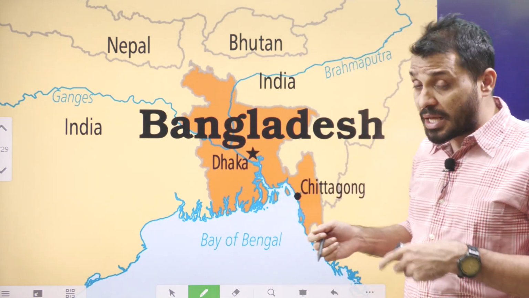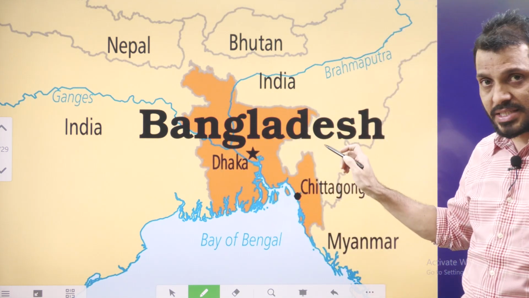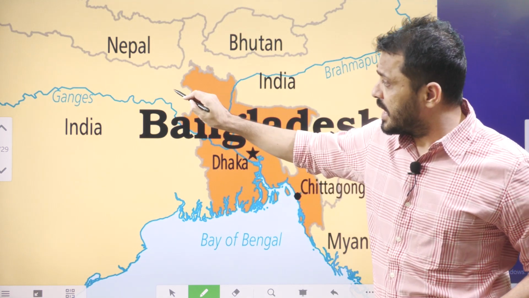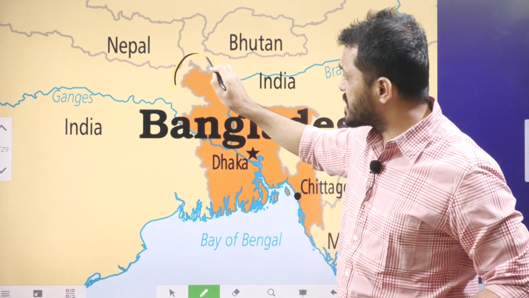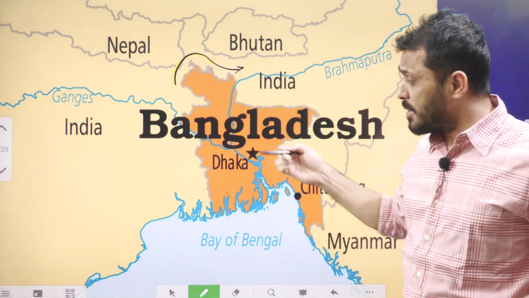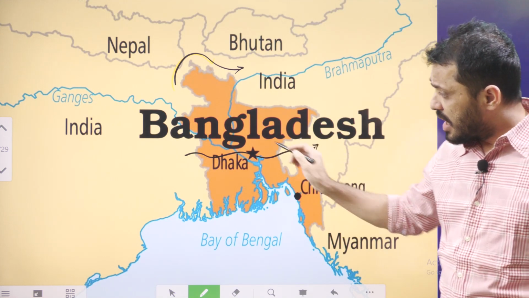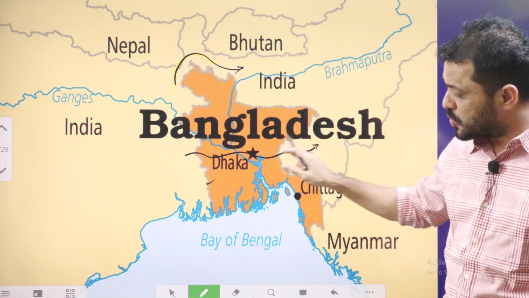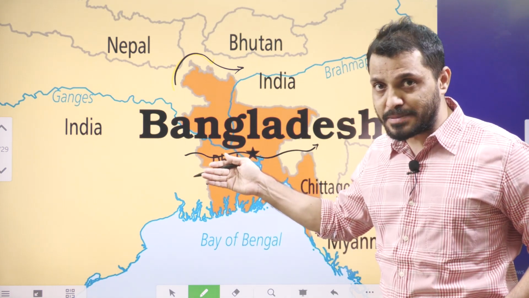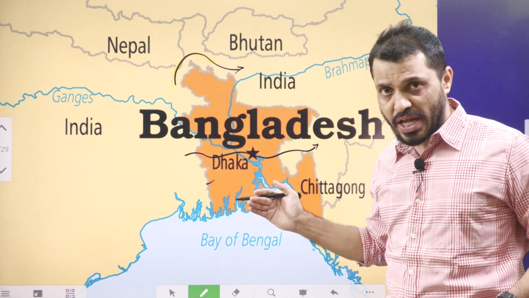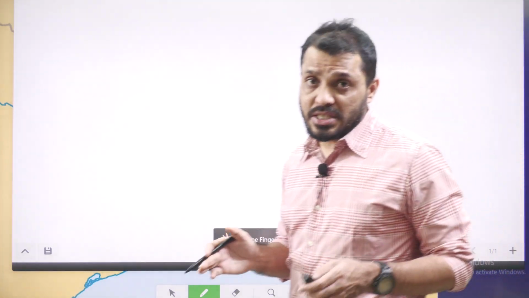Of course, Bangladesh helps India in its connection to the northeast. So far we were dependent only on the chicken neck area, popularly known as the Siliguri corridor. Now, with the help of Bangladesh, we are able to seamlessly connect our mainland with the northeast through Bangladesh, by road transportation, railway transportation and water transportation as well. Now let's see where this got started.